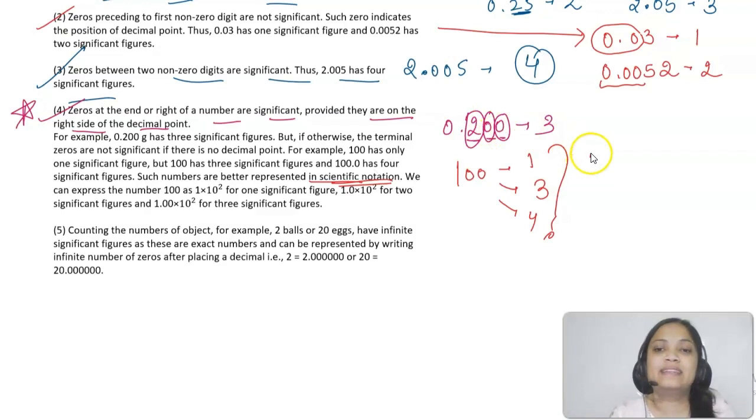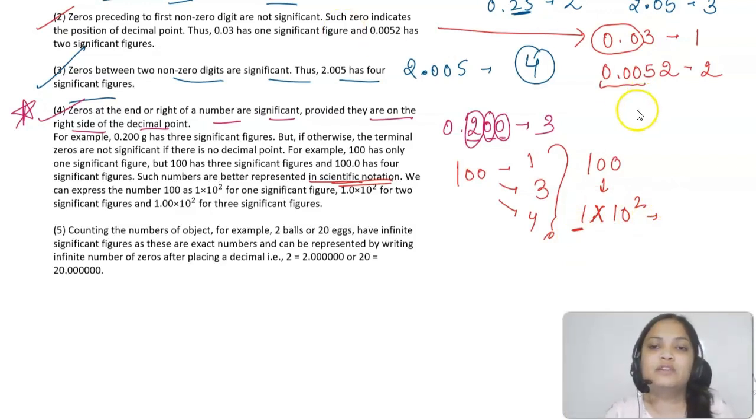So let's say I can write 100 as 1 into 10 to the power 2. Now this 1 is significant, but the 10 to the power 2 we are not counting in the significant figures. So this number has one significant figure.